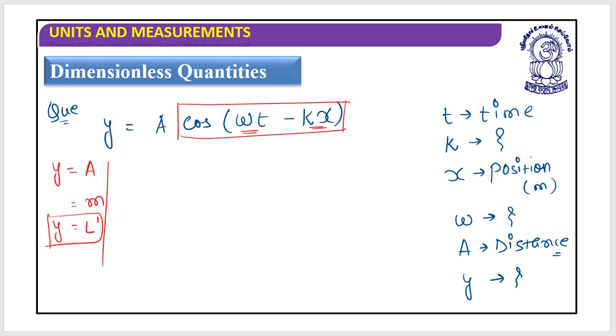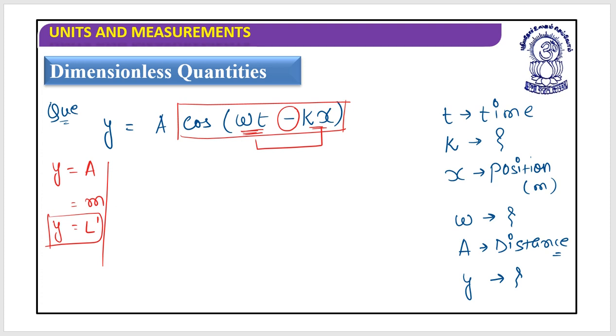Next, look at this: omega t and kx. These two are associated with a subtraction sign. If they are connected with a sign of subtraction, what can we conclude? Think, I can give you a hint. Do you know the principle of homogeneity?